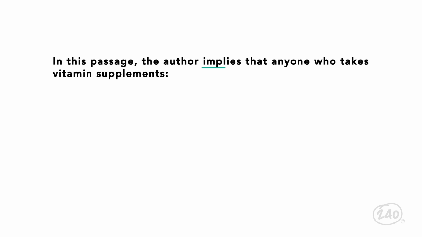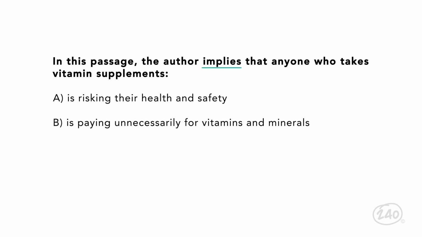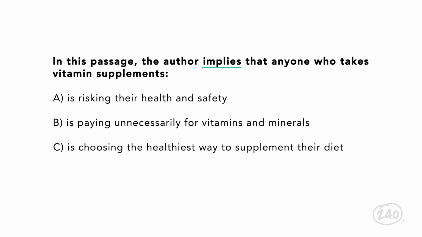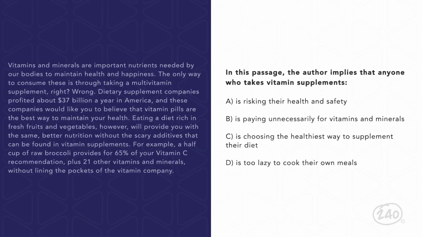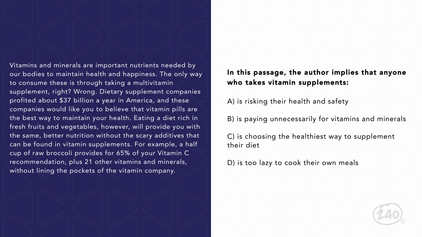In this passage, the author implies that anyone who takes vitamin supplements, A, is risking their health and safety, B, is paying unnecessarily for vitamins and minerals, C, is choosing the healthiest way to supplement their diet, D, is too lazy to cook their own meals. Remember, an implication is suggested throughout the text, but not stated. You need to make a logical leap to a choice the author would believe or agree with, and is supported by the text.